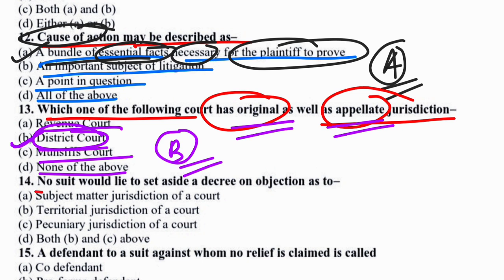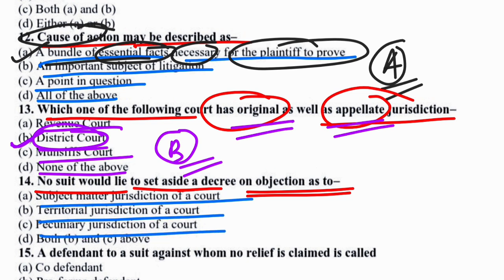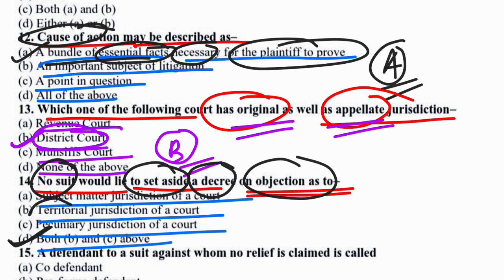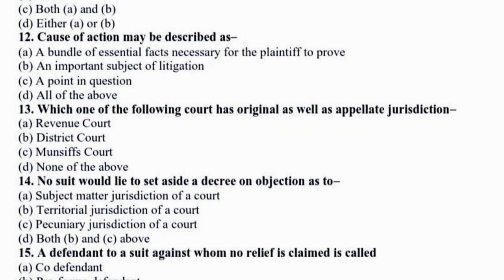Next question is: no suit would lie to set aside a decree on objection as to, options: subject matter jurisdiction of a court, territorial jurisdiction of a court, pecuniary jurisdiction of a court, and both B and C. So option D would be the correct answer. That means no suit would lie to set aside a decree on objection as to the territorial jurisdiction and the pecuniary jurisdiction. Both options are correct. So option D would be the correct answer. Now to the next question.